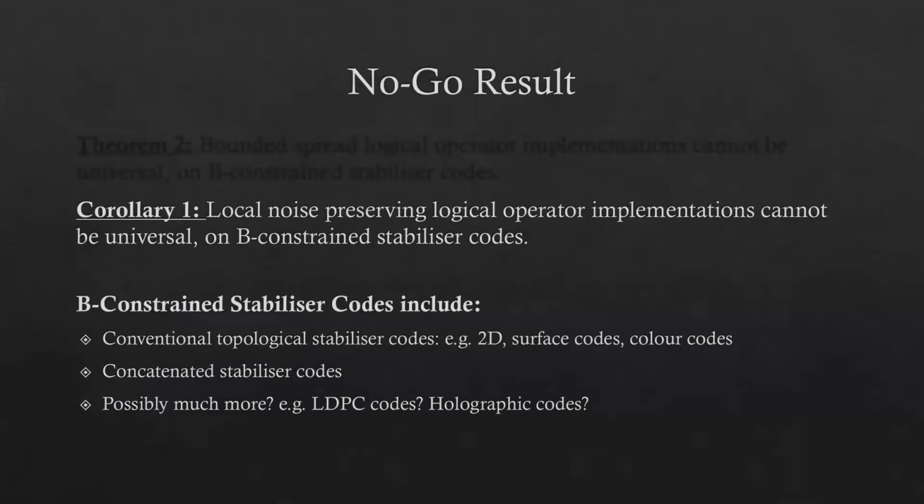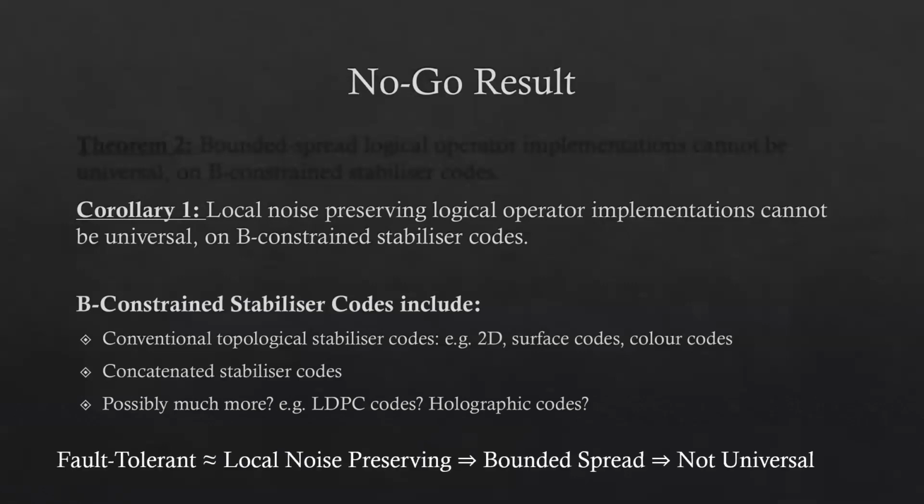the one hand, if it is the case that these codes are B-constrained, it would greatly extend the scope of our no-go results. Conversely, if it turns out that either of these examples are not B-constrained, it may turn out to be the case that it's possible to circumvent our no-go result, and indeed, many of the famous no-go results for fault-tolerant quantum computing by different means. For example, there may exist a universal set of banded spread gates for such codes. We leave this as an open question, but encourage further study.